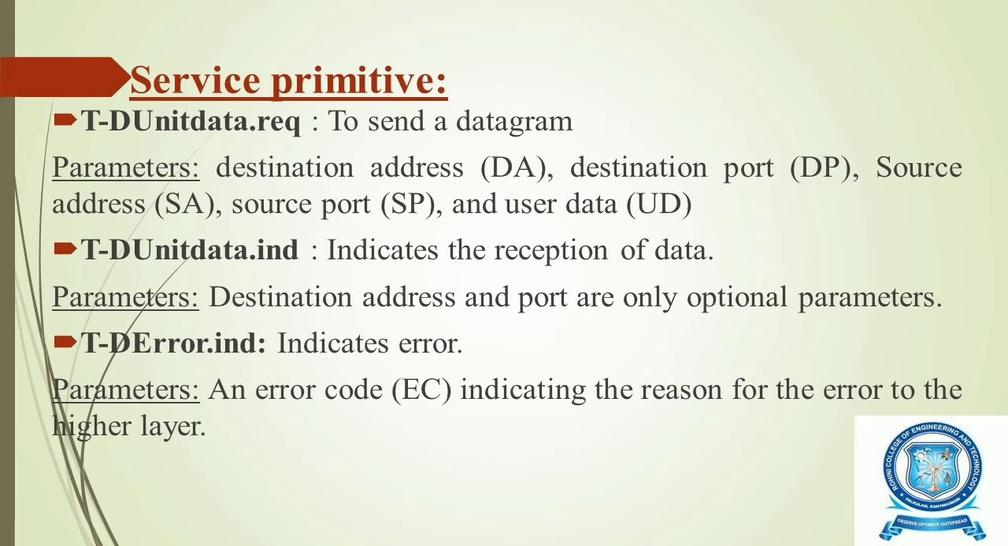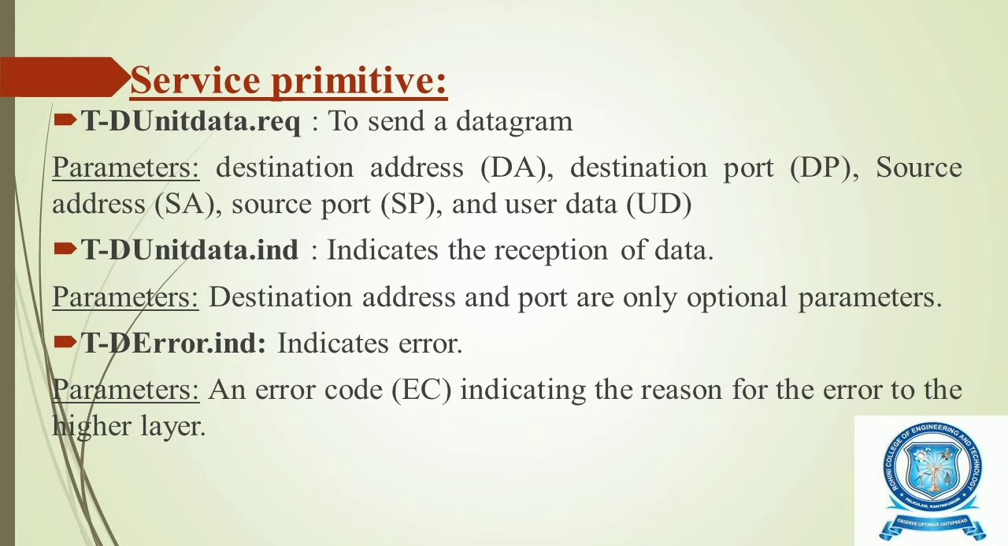Now, let us see about the service primitives provided. The first primitive is TD-UNITDATA.REQ. To send a datagram, we use this primitive. The parameters used here are destination address DA, destination port DP, source address SA, source port SP, and user data UD. The next primitive is TD-UNITDATA.IND, that indicates the reception of data. The parameters used here are destination address and port; only those first two parameters are used here.